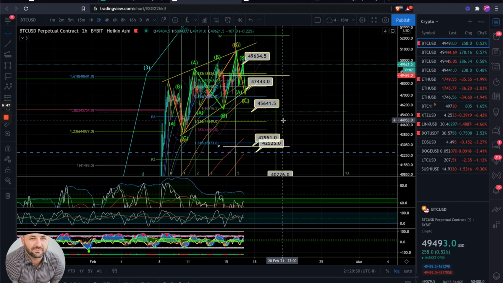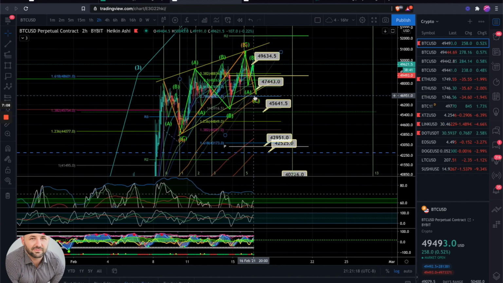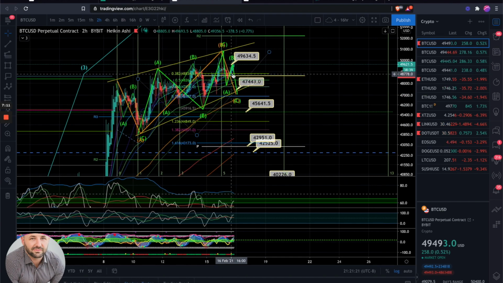So again, this is the 2 hour. We get the 1-to-1, and then we can go all the way down to the 1.618 at basically 43K to 42,500, which is right here. This is the weekly R3 resistance point that we can potentially go back down and test. I personally don't think we'll get quite that low. I'm leaning more towards a false breakout of this trend line here and coming down to retest the daily potentially, and then that would be enough to reset it to ultimately blast off.